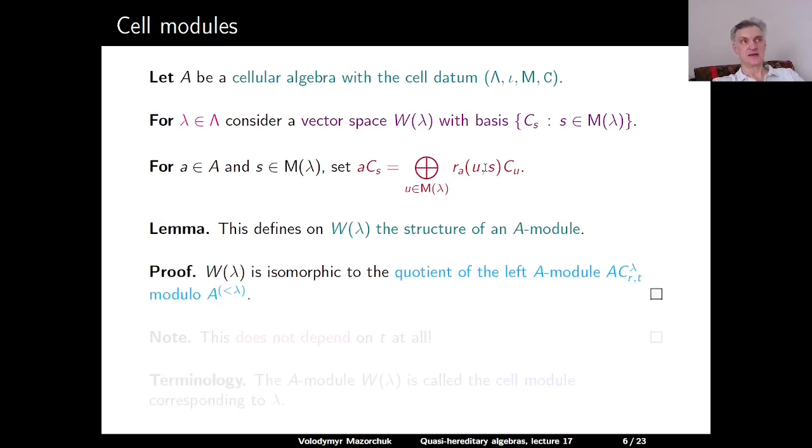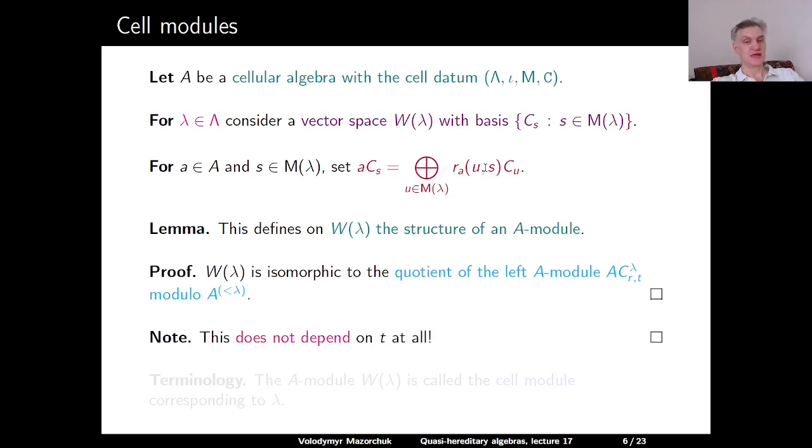And this is clear because we can immediately see from the definition and from the third axiom of the cellular algebra that W(λ) is isomorphic to the quotient of the left A-module generated by C^λ_{r,t} modulo A^{<λ}.